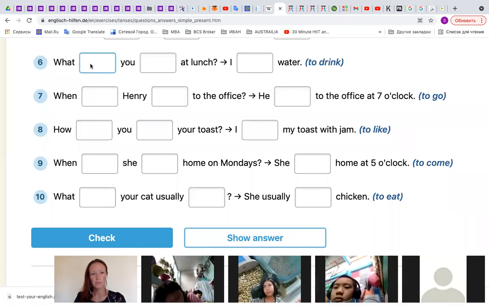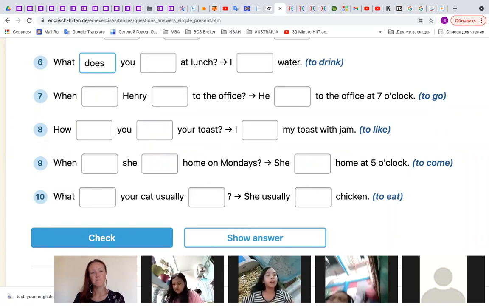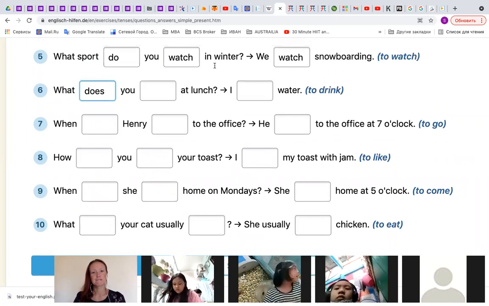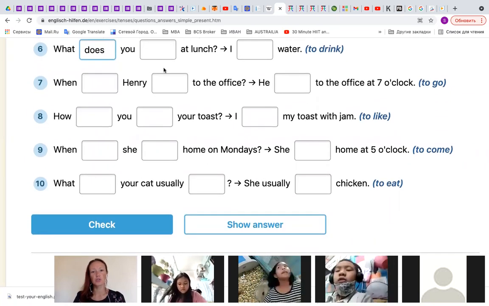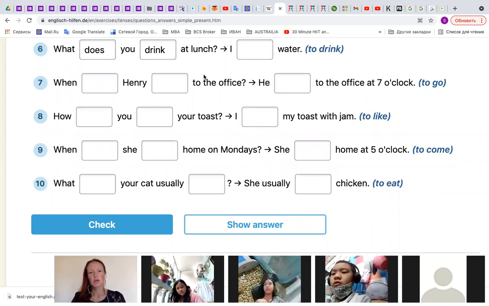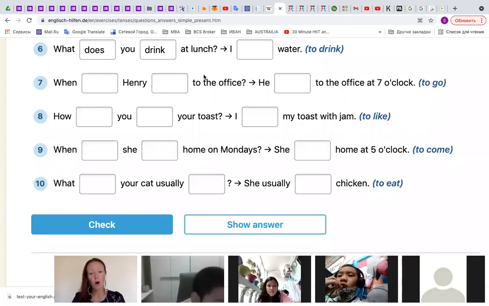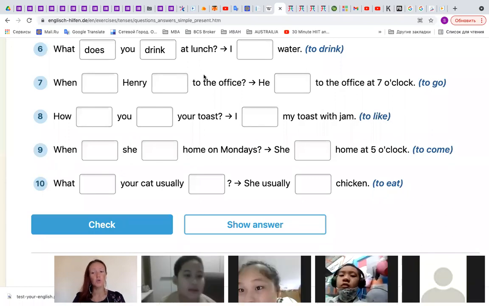What does you drink at lunch? Okay, guys, do you think that one is right or wrong to use does here? Wrong. What should we use here?